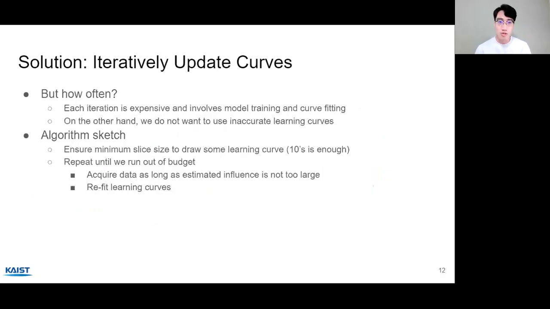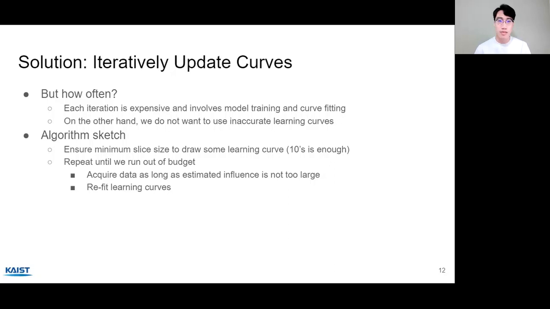So our solution is to iteratively update curves as more data is acquired. But the next question is, how often should we do this? So there are 2 competing objectives. Each iteration is expensive and involves model training on subsets and curve fitting as discussed before. On the other hand, we do not want to use inaccurate learning curves. So there must be some sweet spot in between.